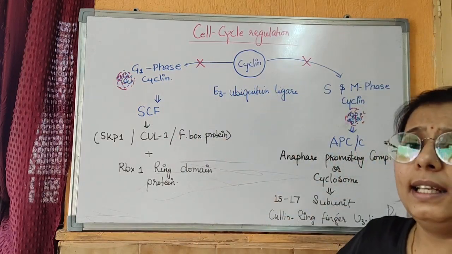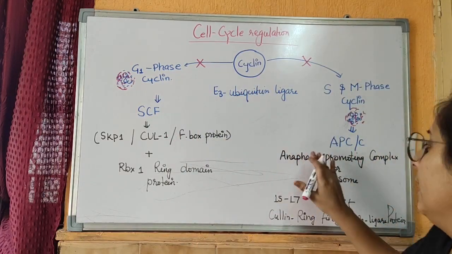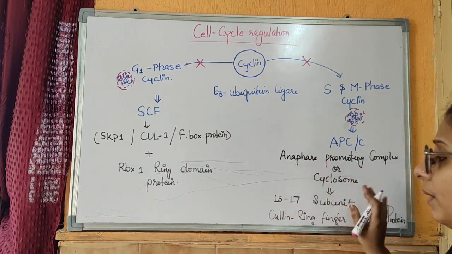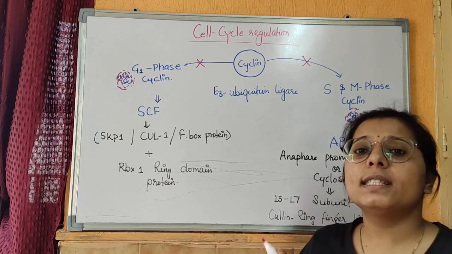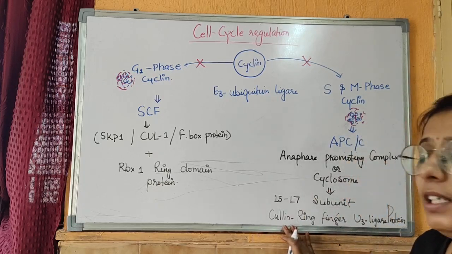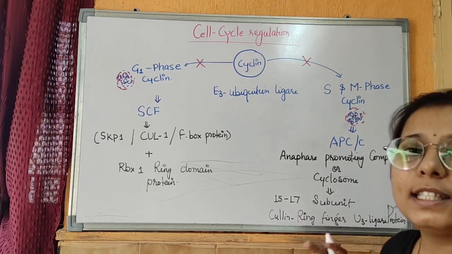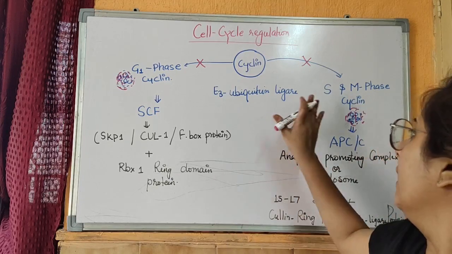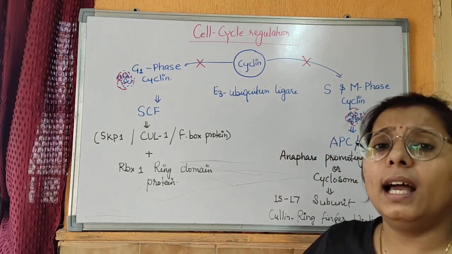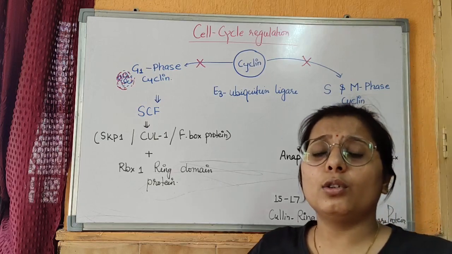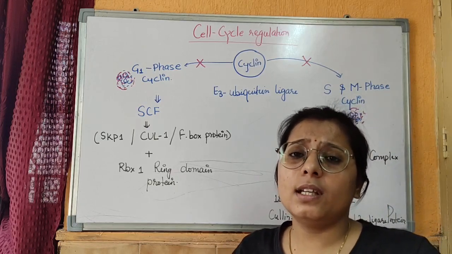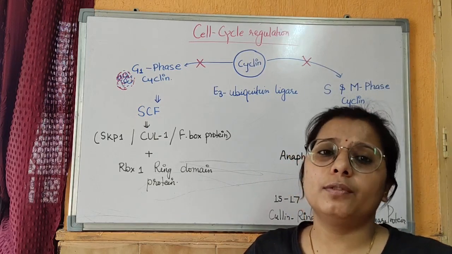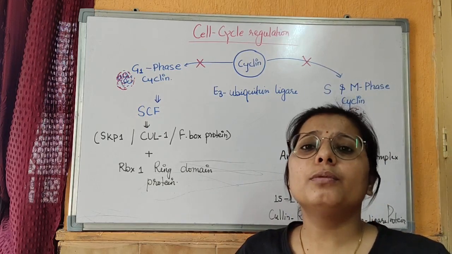Second, the S and M phase cyclins are degraded by the APC/C protein complex, that is the anaphase promoting complex or cyclosome. It has 15 to 17 subunits and it has a RING finger E3 ligase protein. This APC/C protein degrades S and M phase cyclin and thus regulates a cell not to enter into the M phase or the anaphase if there is any DNA damage or some other defect in the replication of DNA.